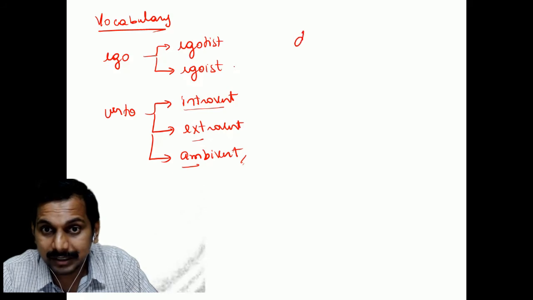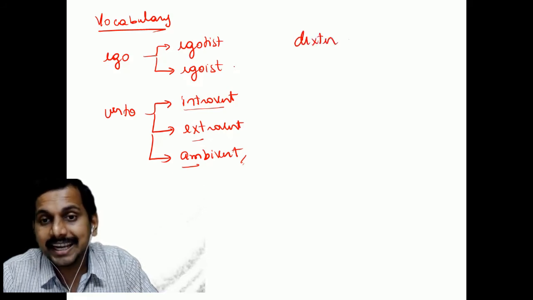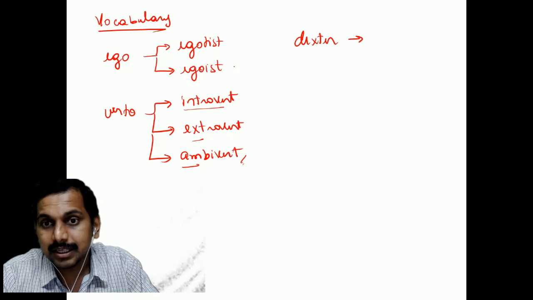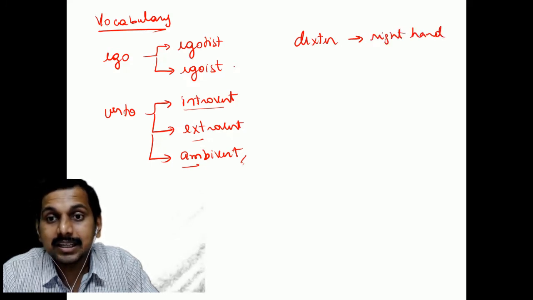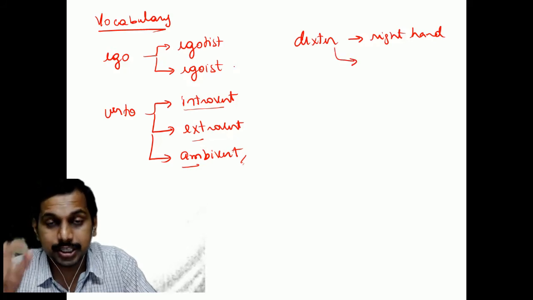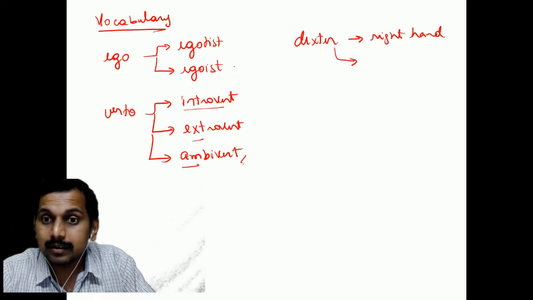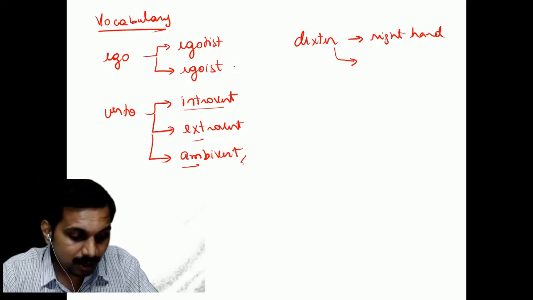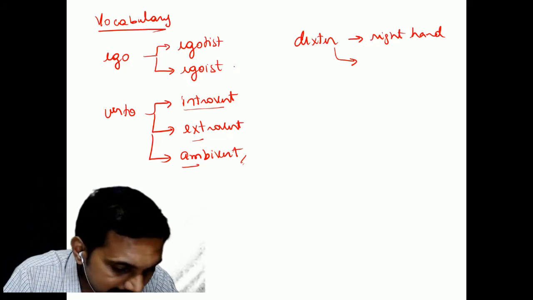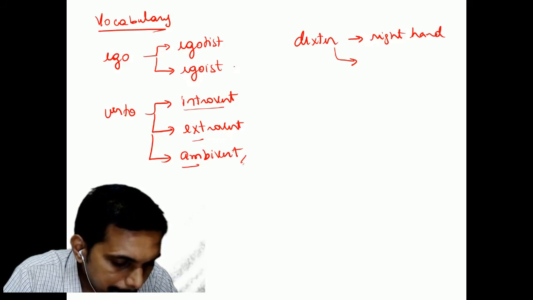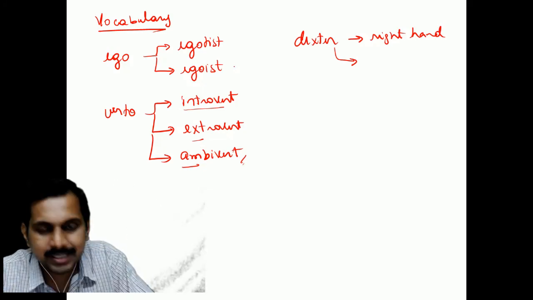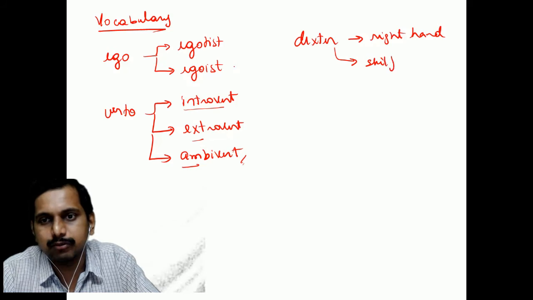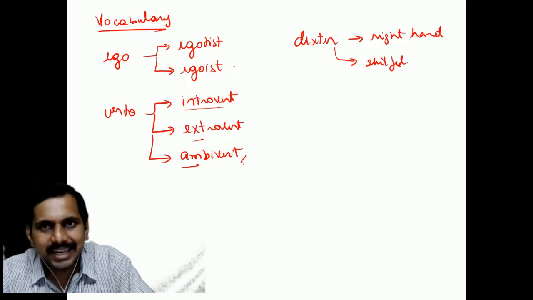We used a word called dexter. Dexter in Latin means right hand. And the word dexter is used with being skillful. Yeah, this is important, skillful, okay? So with the right hand you are skillful.